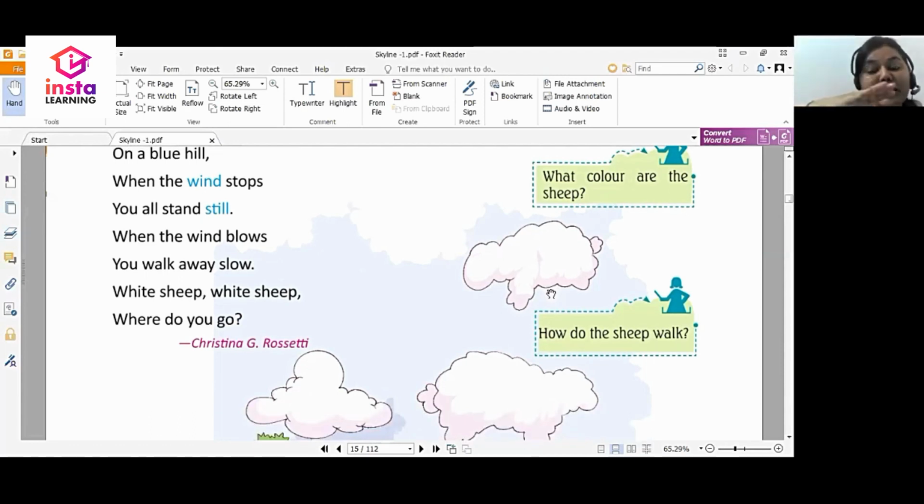Those shapes look as if they are also moving very slowly. And then in the end, the poetess asks these sheep, these shapes formed out of clouds, white sheep, where do you go?